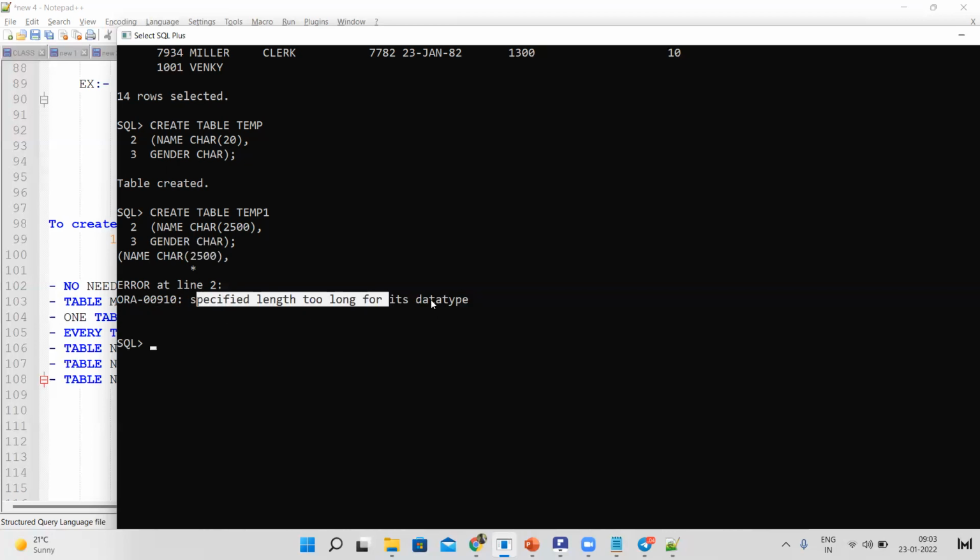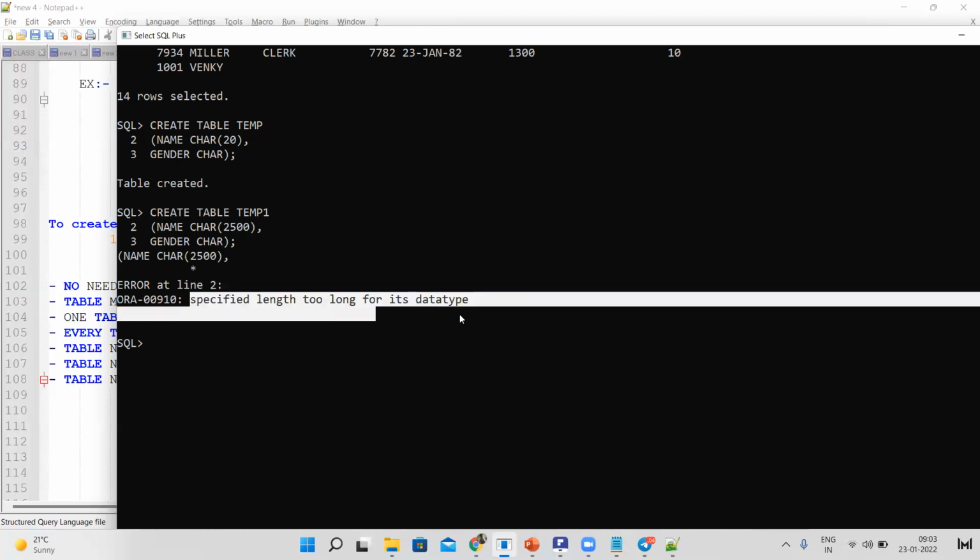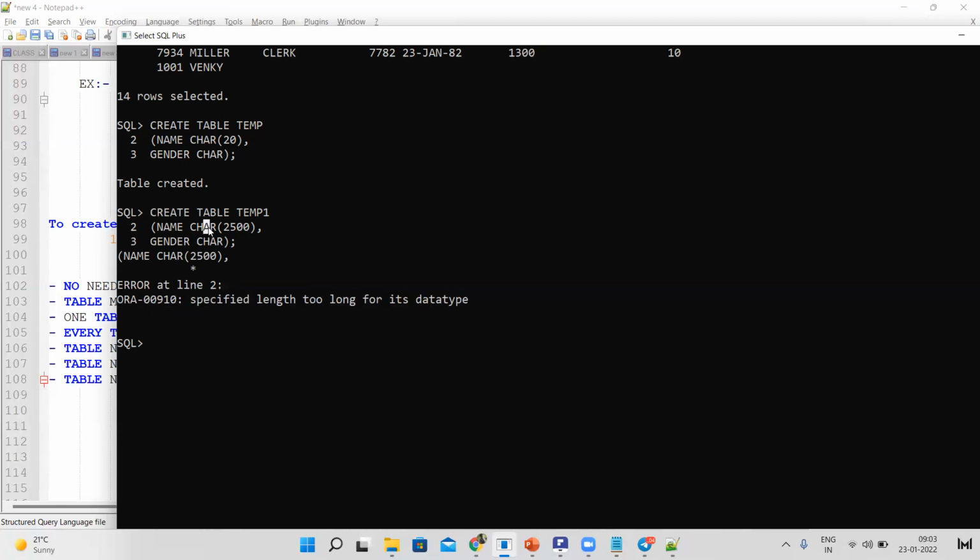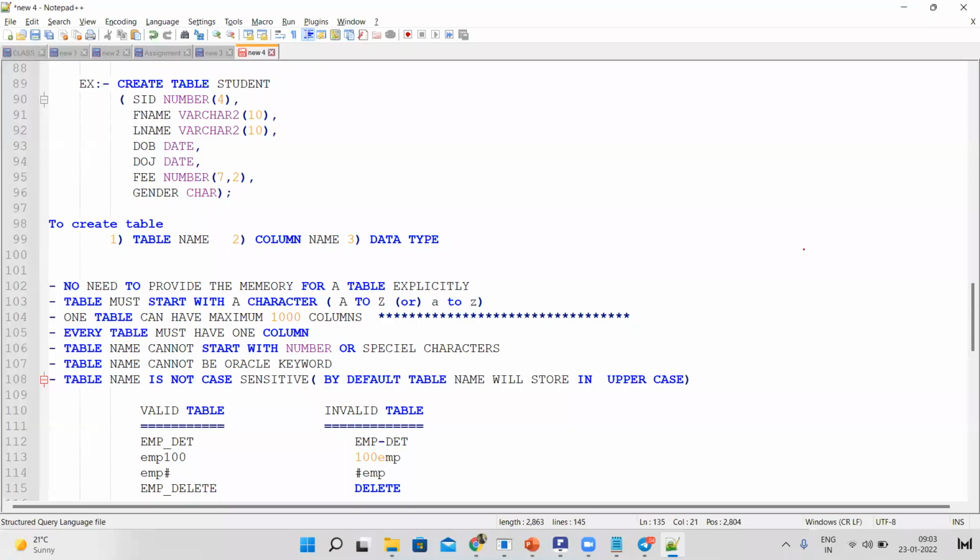So what does this error indicate? It tells us that whatever size you specify is too long for this data type, because the character data type allows a maximum of 2000 bytes.